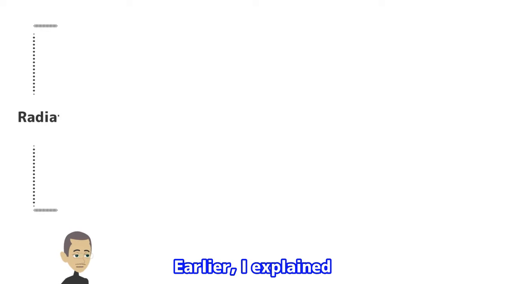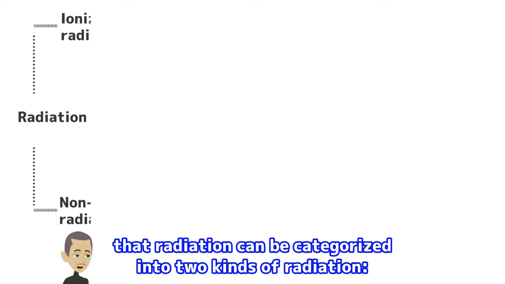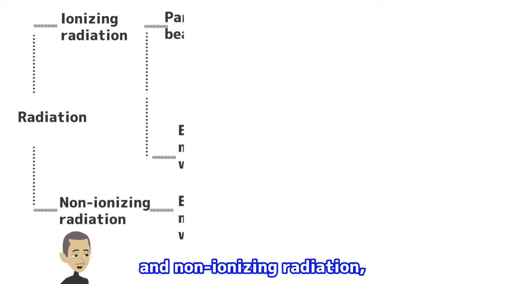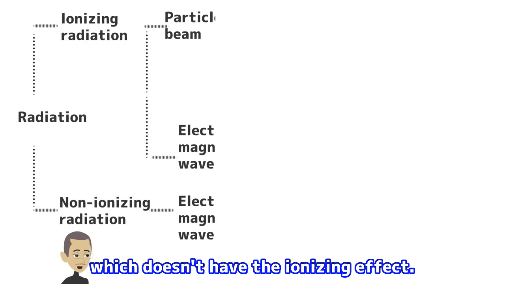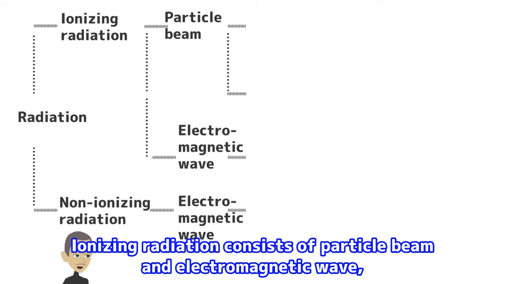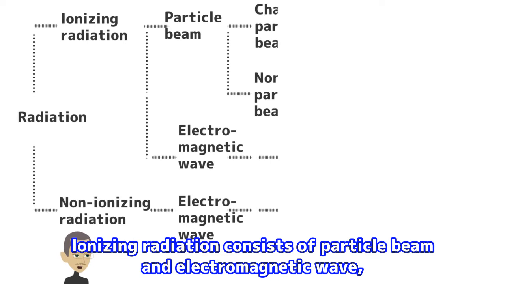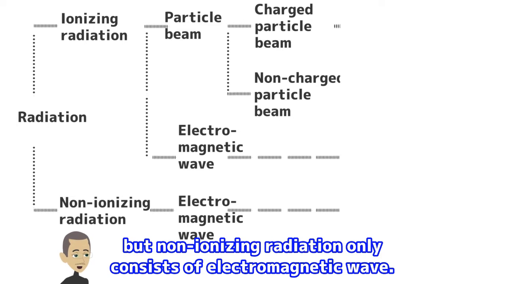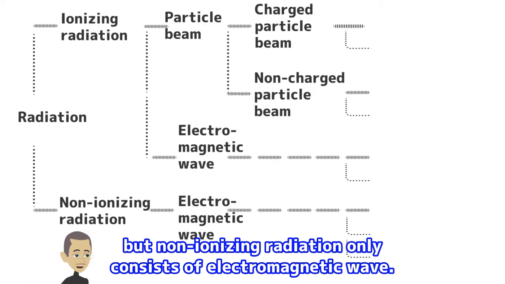Earlier I explained that radiation can be categorized into two kinds: ionizing radiation, which has the ionizing effect, and non-ionizing radiation, which doesn't have the ionizing effect. Ionizing radiation consists of particle beam and electromagnetic wave, but non-ionizing radiation only consists of electromagnetic wave.